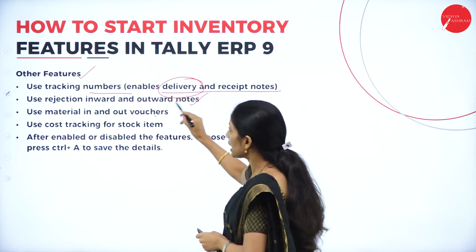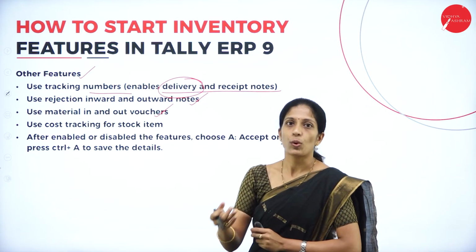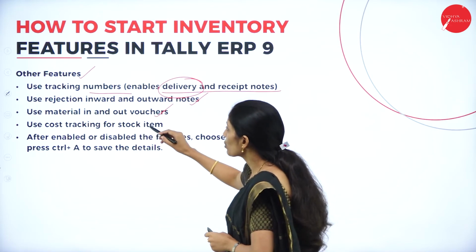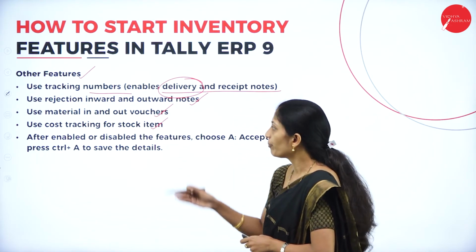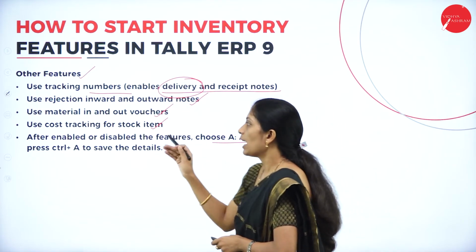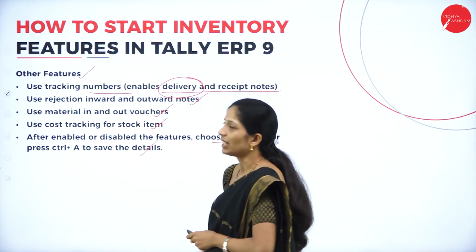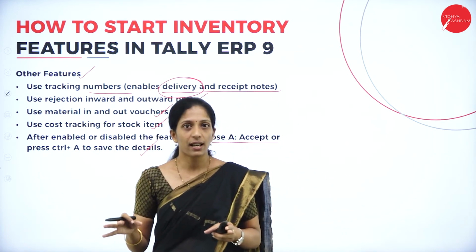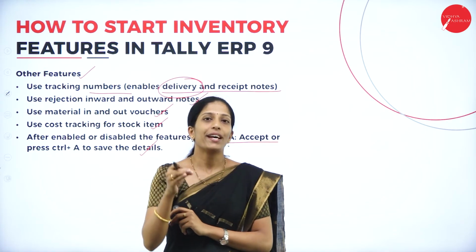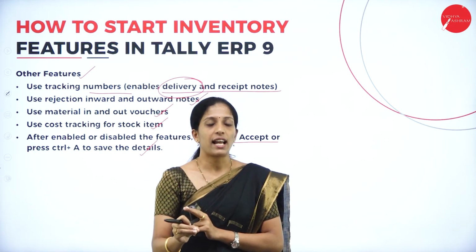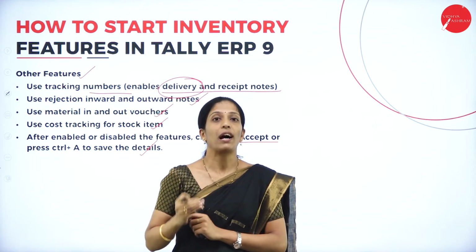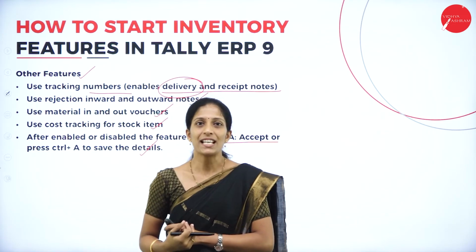Next, use material in and out vouchers. So what are the vouchers which are coming in and going out of the organization. Use cost tracking for stock item. After enabling or disabling the features, choose A, that is accept, and press Ctrl plus A to save the details. So in that particular table which I have shown, there are a number of options which we have discussed now, where if it is yes you have to enter yes, and if it is no you have to enter no, and after filling everything you have to press Ctrl A so that it will be saved.